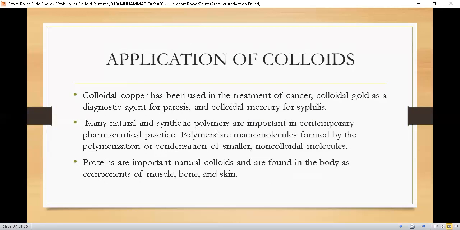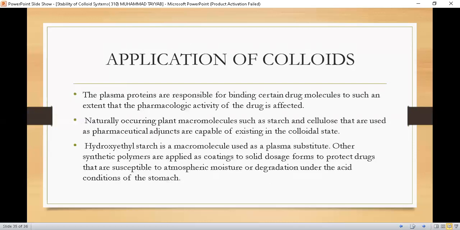Many natural and synthetic polymers are important in contemporary pharmaceutical practice. Polymers are macromolecules formed by the polymerization or condensation of smaller non-colloidal molecules. Proteins are important natural colloids and are found in the body as a component of muscles, bone and skin. The plasma proteins are responsible for binding certain drug molecules to such an extent that the pharmacologic activity of the drug is affected. Hydroxyethyl starch is a macromolecule used as a plasma substitute.